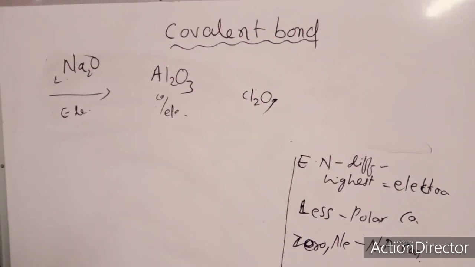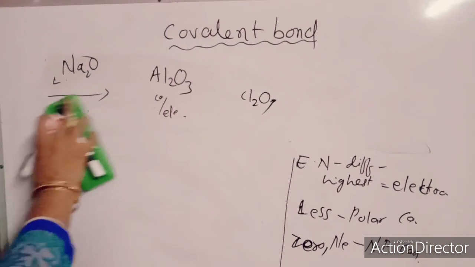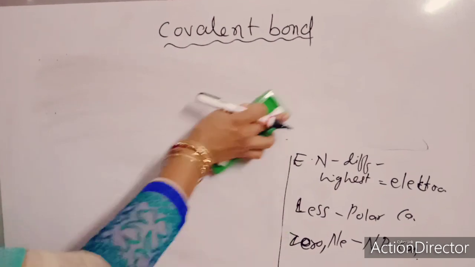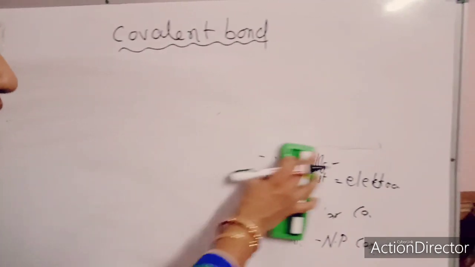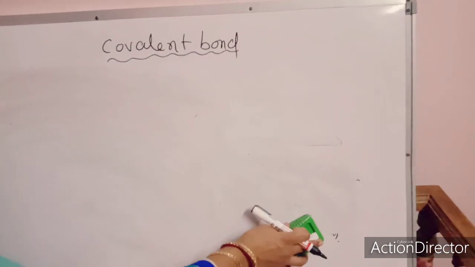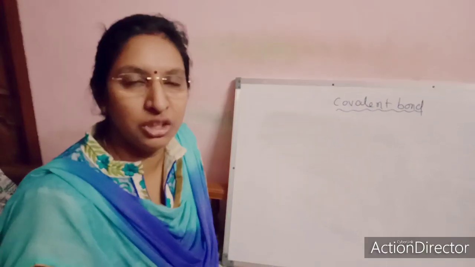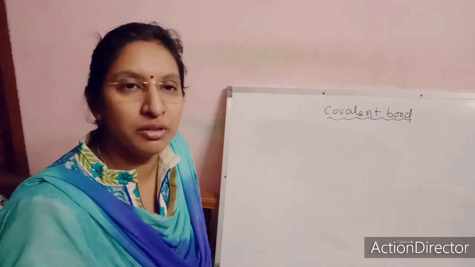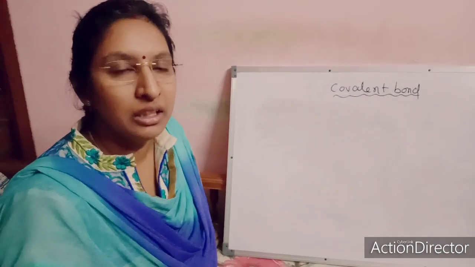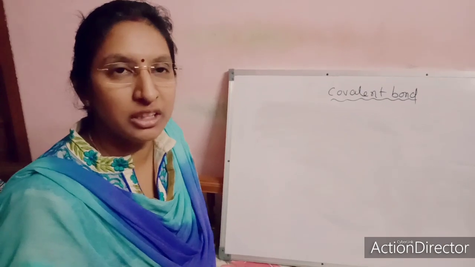Next we have to understand different examples of covalent bonds, like we did for the electrovalent bond. Consider some examples of both polar and non-polar compounds. I am writing the examples which were not discussed previously.